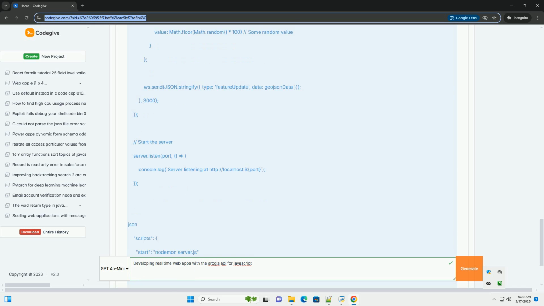Four: setting up the frontend, ArcGIS API for JavaScript client. One: create index.html, script.js, and style.css in the client directory. Two: client/index.html. Explanation: it includes the ArcGIS API for JavaScript CSS and JavaScript files from the CDN. Make sure the version, 4.29 here, matches the version you want to use.